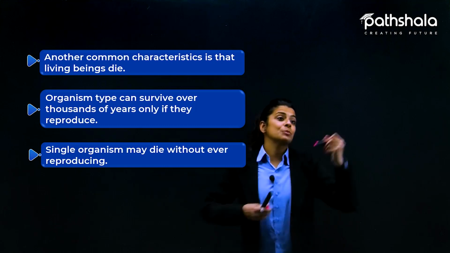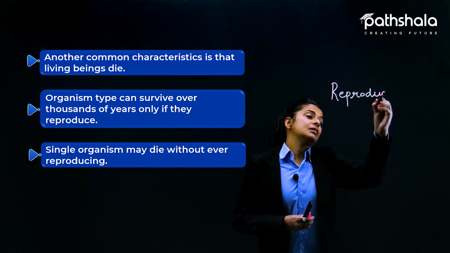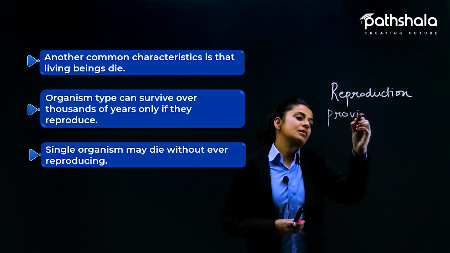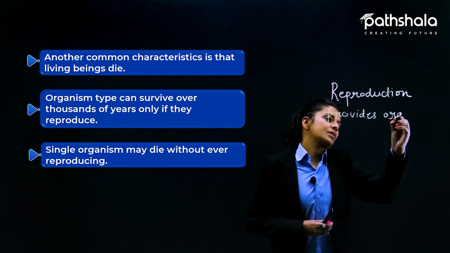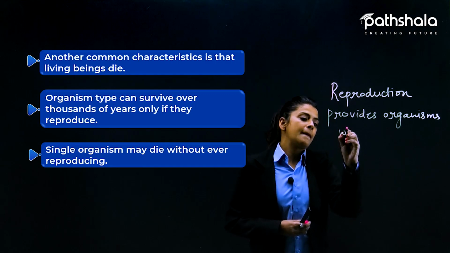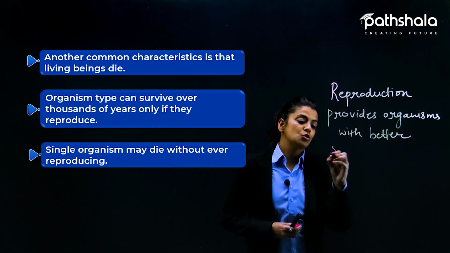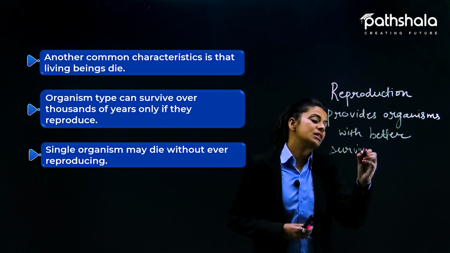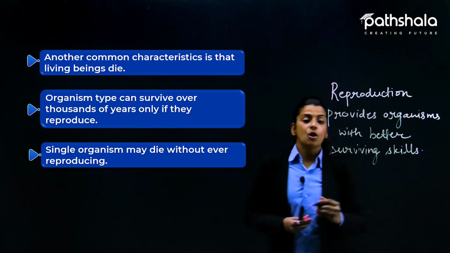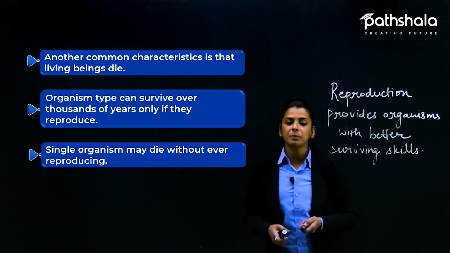So reproduction provides, क्या देता है reproduction? Reproduction provides organisms with better surviving skills. So basically reproduction से organisms को better surviving skills मिल रहे हैं, जिसकी वजह से वो extreme conditions में it can survive for longer period of time.